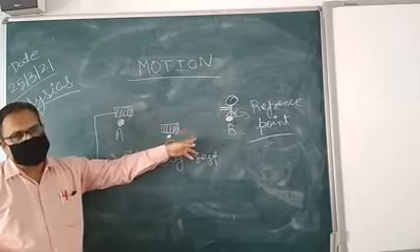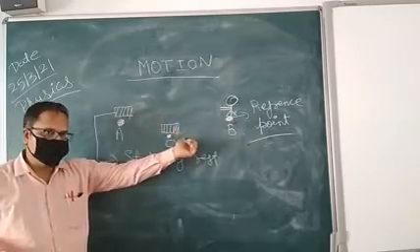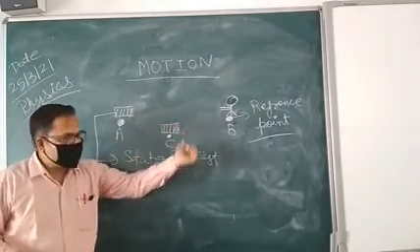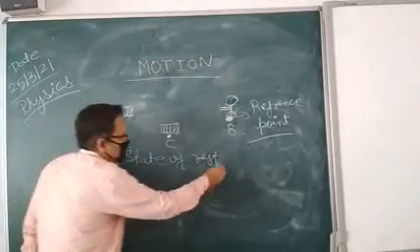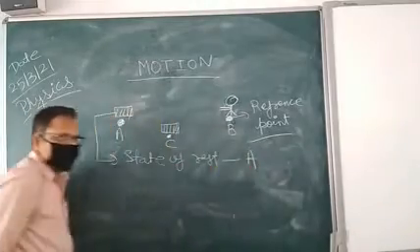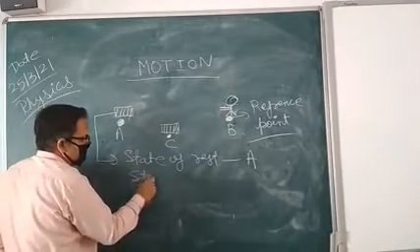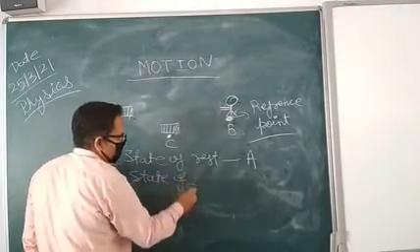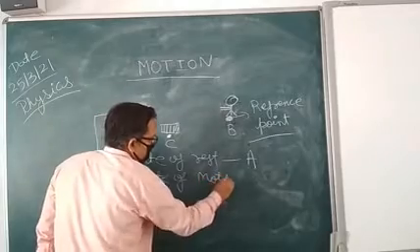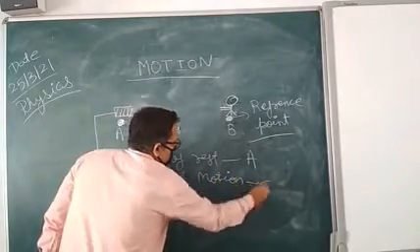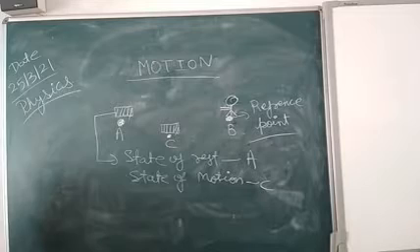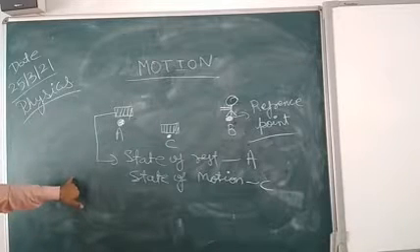There must be some movement. That's why it is changing its position. So A is defined as the state of rest, and position C is defined as the state of motion. Okay. That means point C is defining the state of motion.